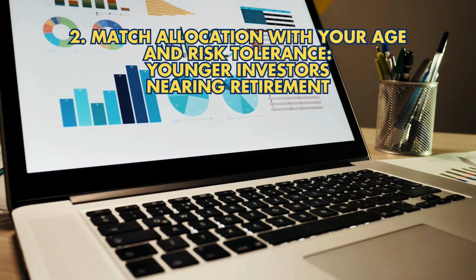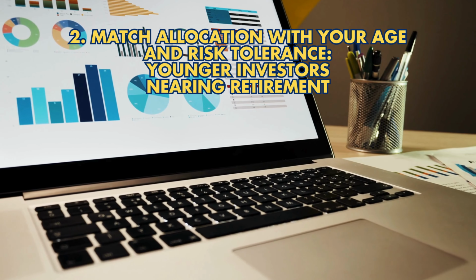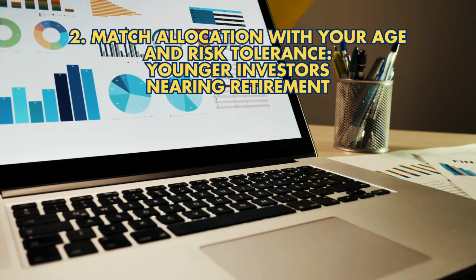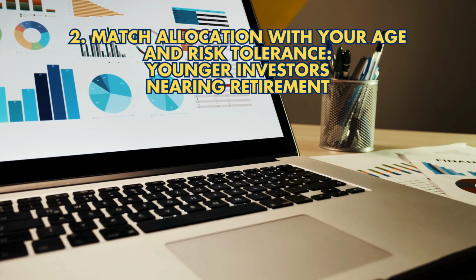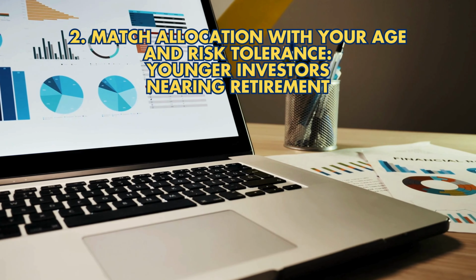2. Match allocation with your age and risk tolerance. Younger investors, more time to recover from losses. Favor C, S, and I funds. Nearing retirement, focus on safety. Shift towards G and F funds.